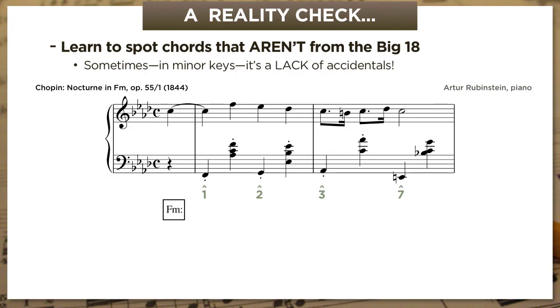And for the last 20 minutes, I've been training you to make certain assumptions when you see a rising 1, 2, 3 bass line. I've told you to assume it's going to support tonic, one of 2 dominant chords, and then tonic again in first inversion. Let's see if this is actually right. So the first chord, this checks out. We've got F, A flat, and C.